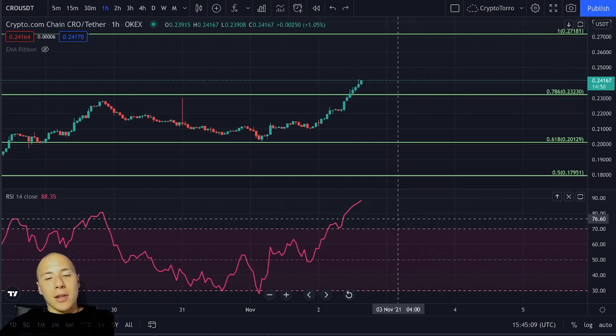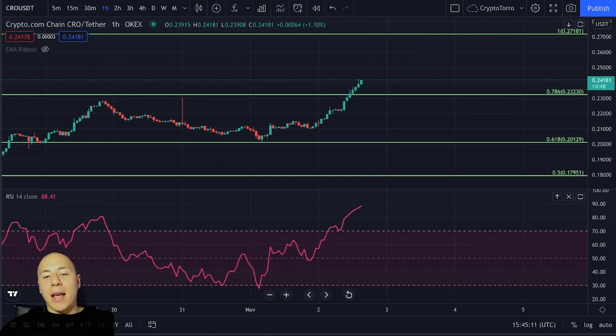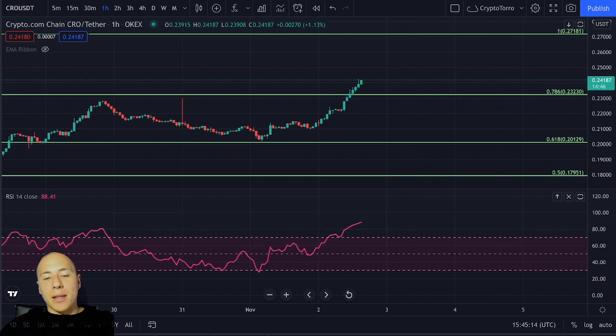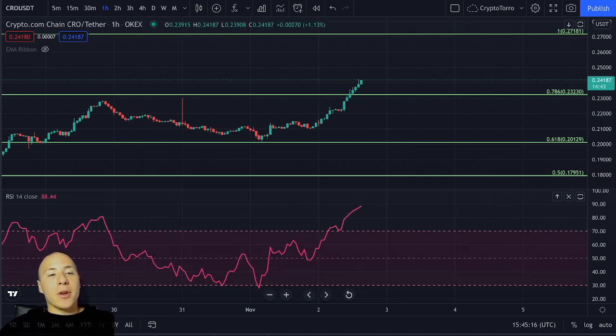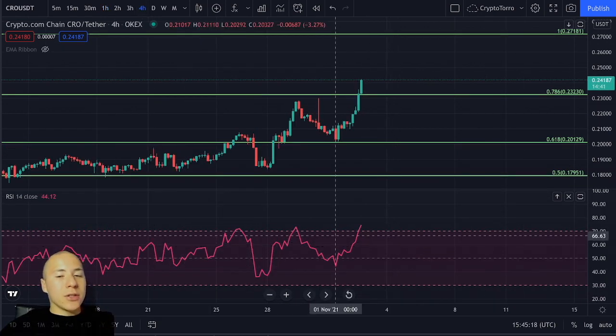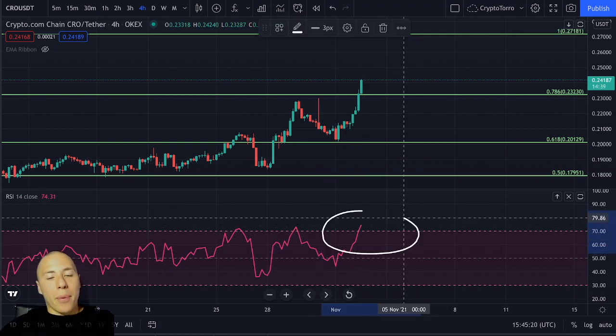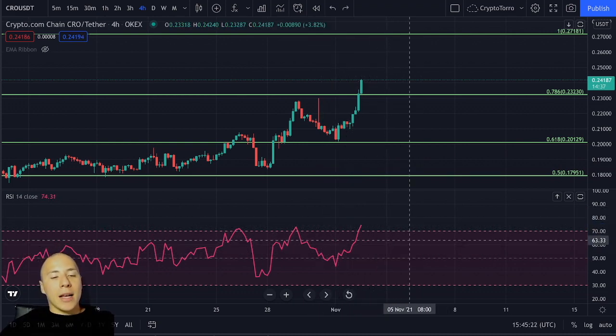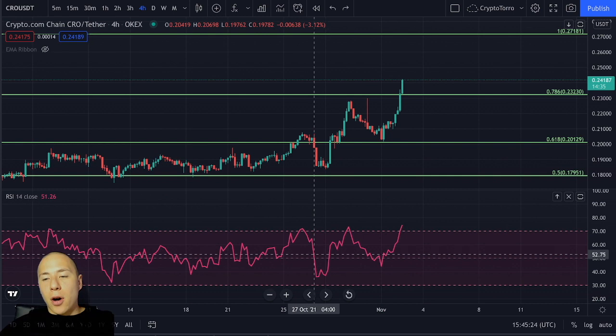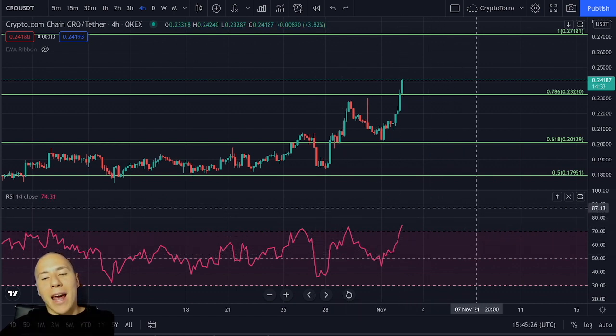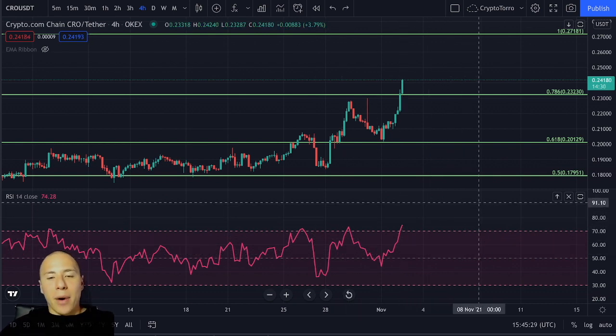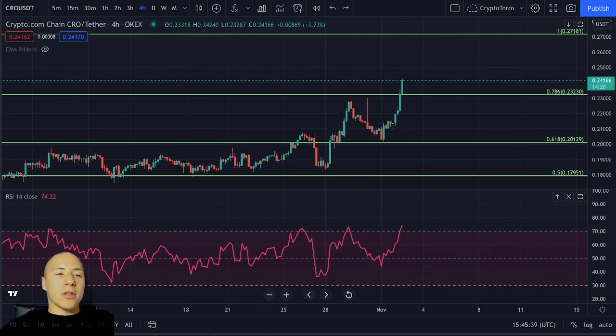So this is absolutely important. I must admit that we can be even more overextended, but if we take a look at the 4-hourly time frame, you can clearly see a few comparisons due to the fact that we are also breaking out above the dotted line on the RSI. So we could perhaps continue to go on all the way towards perhaps 85 or 90 on the RSI, but further above that, I think it will be very likely that we are going to see a setback and as well a decline in crypto.com's price action.